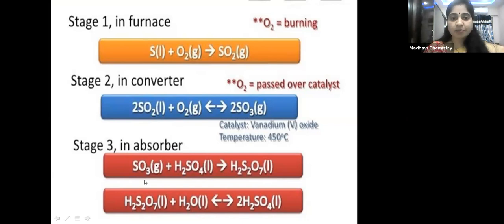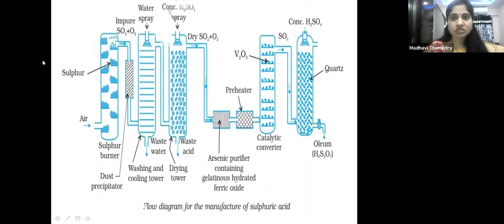Next, third step, when sulfur trioxide formed in the second step is dissolved in H2SO4, it gives oleum, that is H2S2O7. Oleum we will get, and this oleum is dissolved in water, gives sulfuric acid. So these are the three steps for the preparation of sulfuric acid by contact process. Now you can see the flow chart of contact process. So flow diagram of manufacture of sulfuric acid by contact process, children.